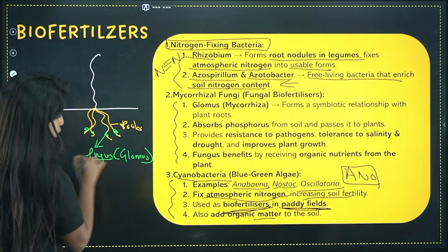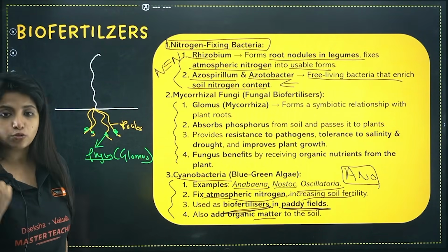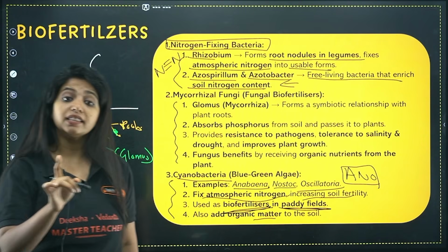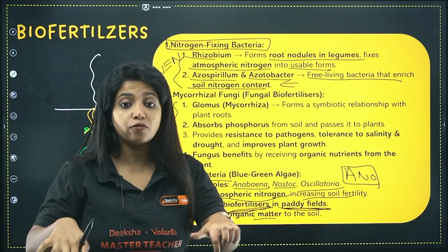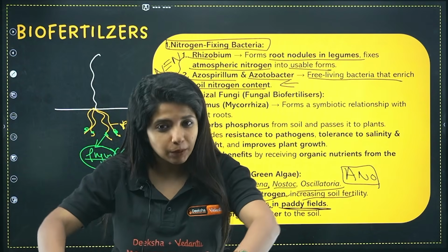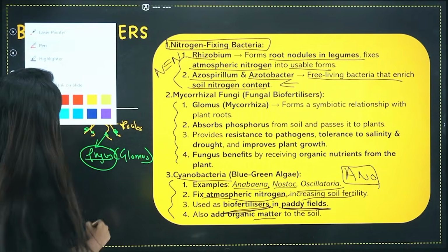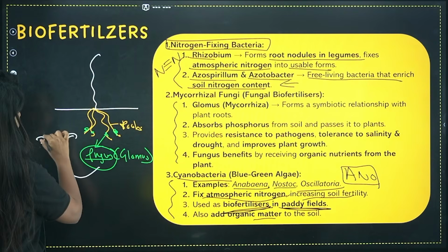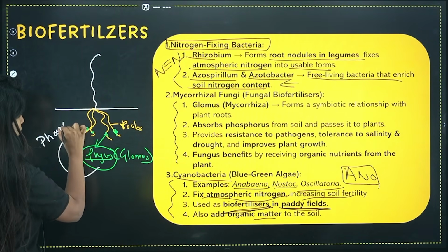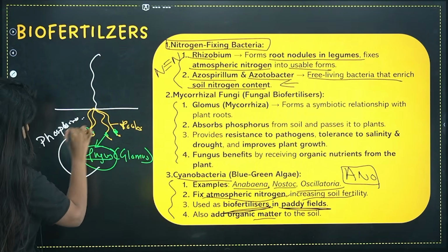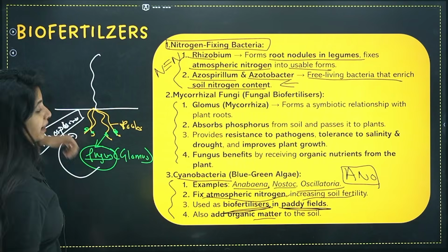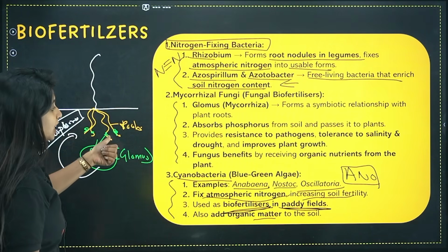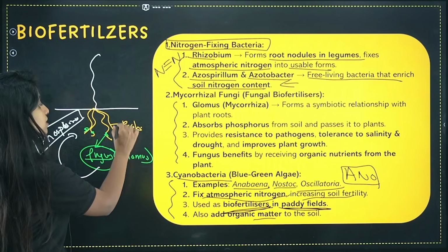Now the question that is usually asked is, what does this fungus do? This fungus also has root-like structures which can seep into the soil and bring back very important nutrients. For example, phosphorus. So phosphorus is provided by the fungus to the plants. Apart from that, it basically helps provide resistance.